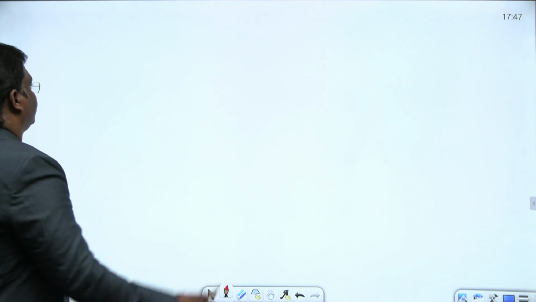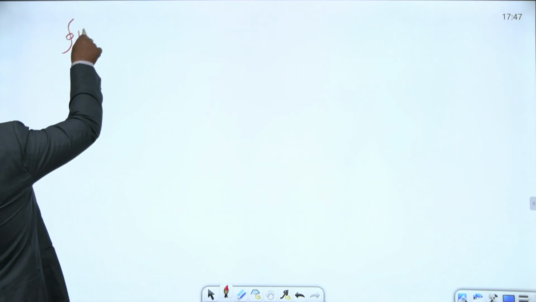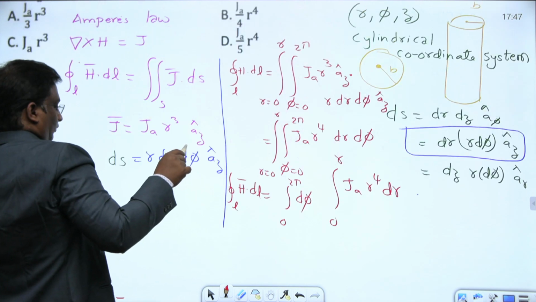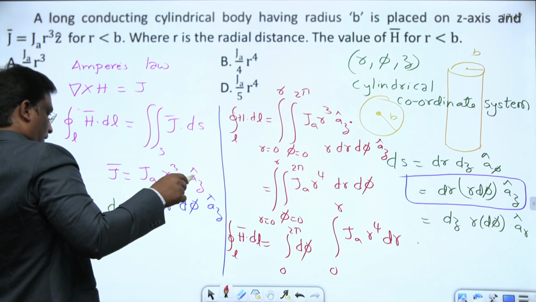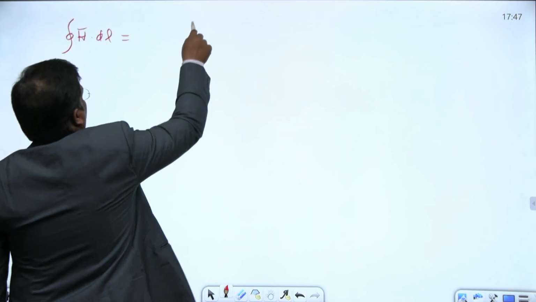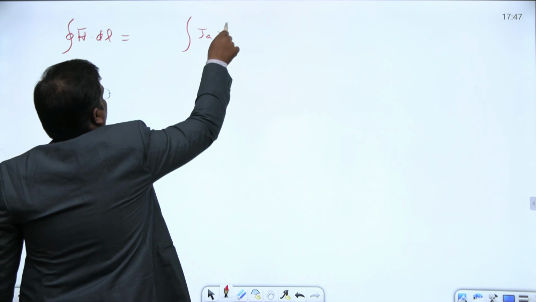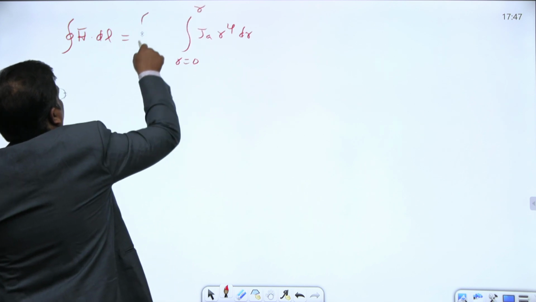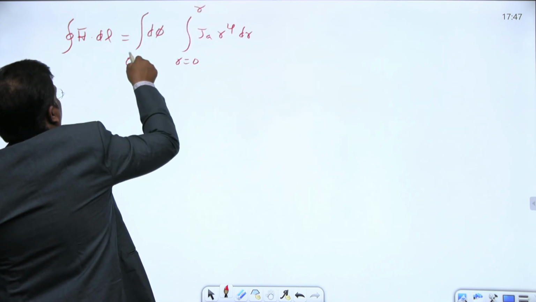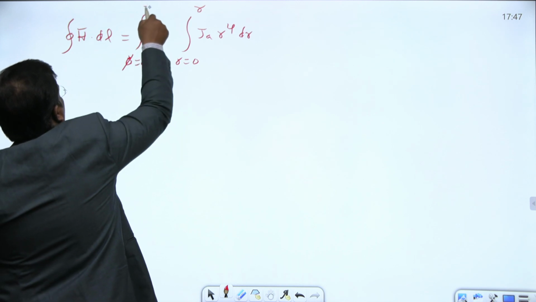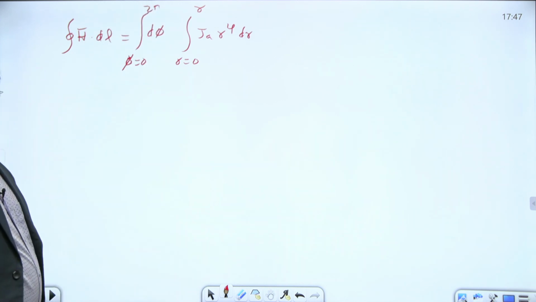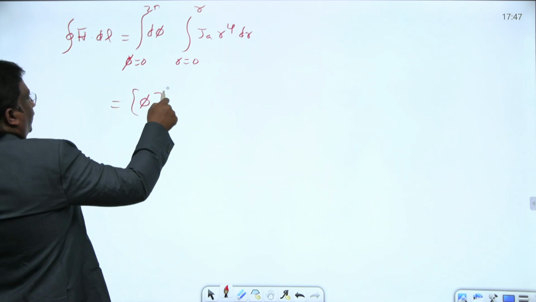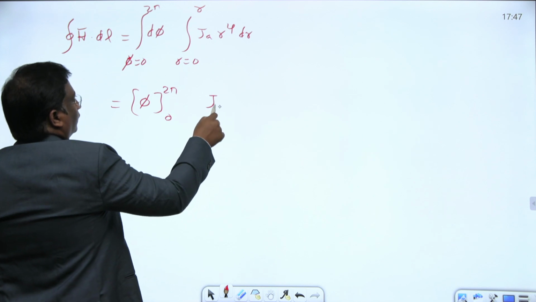Line integral H bar dot dl is equal to J a r power 4 dr, r varying from 0 to r only, and you have d phi, with phi varying from 0 to 2 pi. Here this is phi only, substitute the limits 0 to 2 pi, you will get 2 pi. This is J a r power 4.